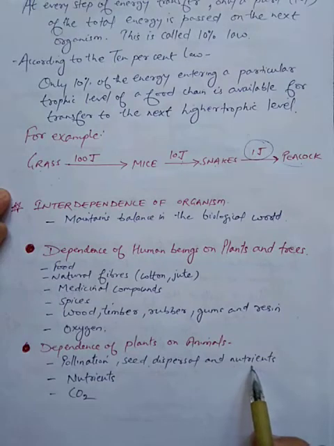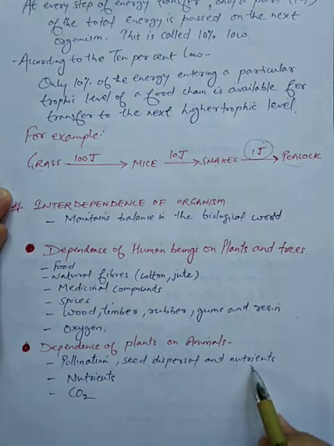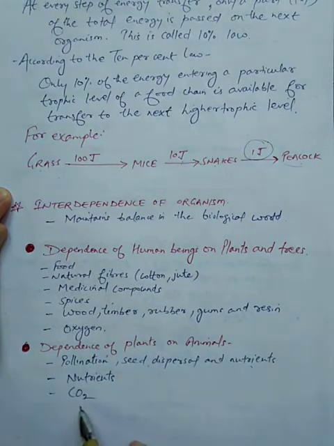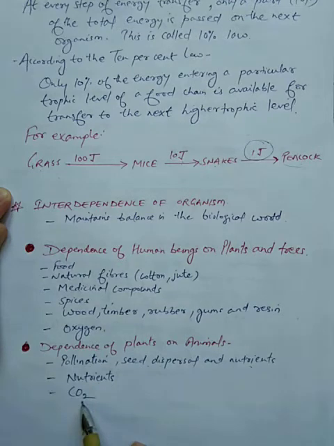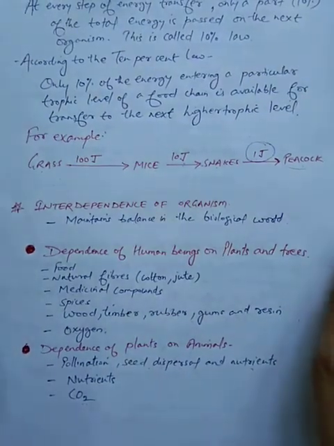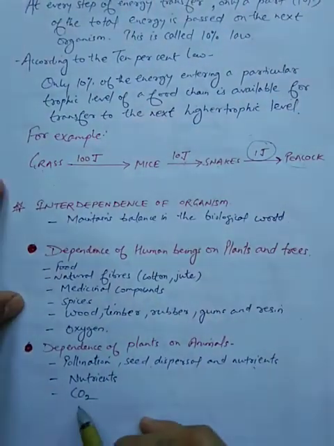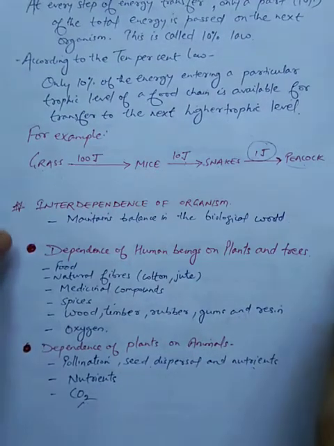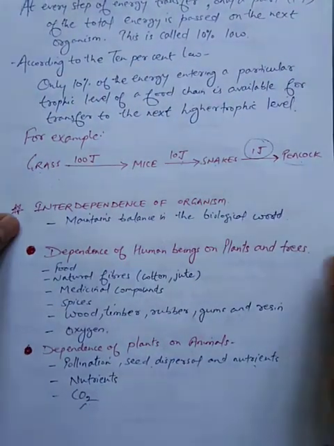Whenever the animals die, their bodies get decayed and the nutrients get mixed into the soil and they are taken by the plants. And the most important thing is the plants are depending on animals for carbon dioxide. So if this carbon dioxide is not available to them, they will not be able to photosynthesize. They will not be able to make their food.